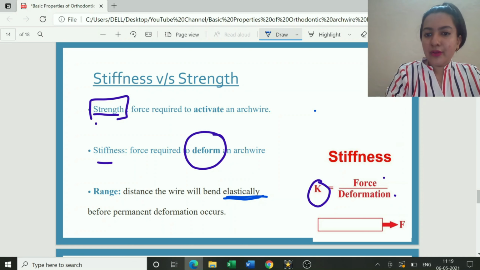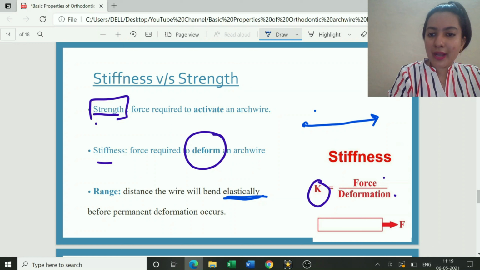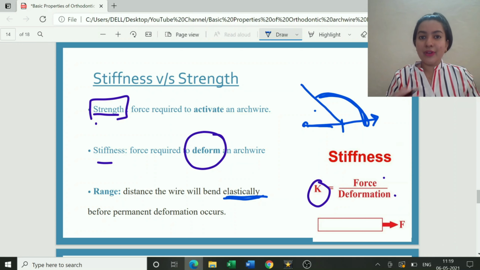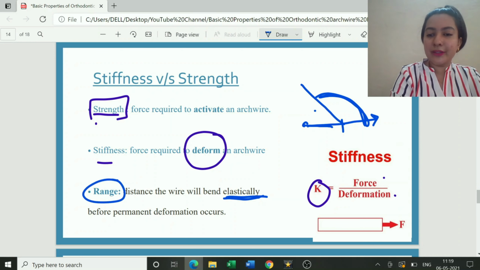Suppose this is my wire. I am bending the wire. I hold it from here and bend it this way. So the distance the wire will bend, this is the distance it has bent elastically, meaning it will come back to its original shape, size and position before permanent deformation occurs. So this distance which I am covering is the range of the wire.